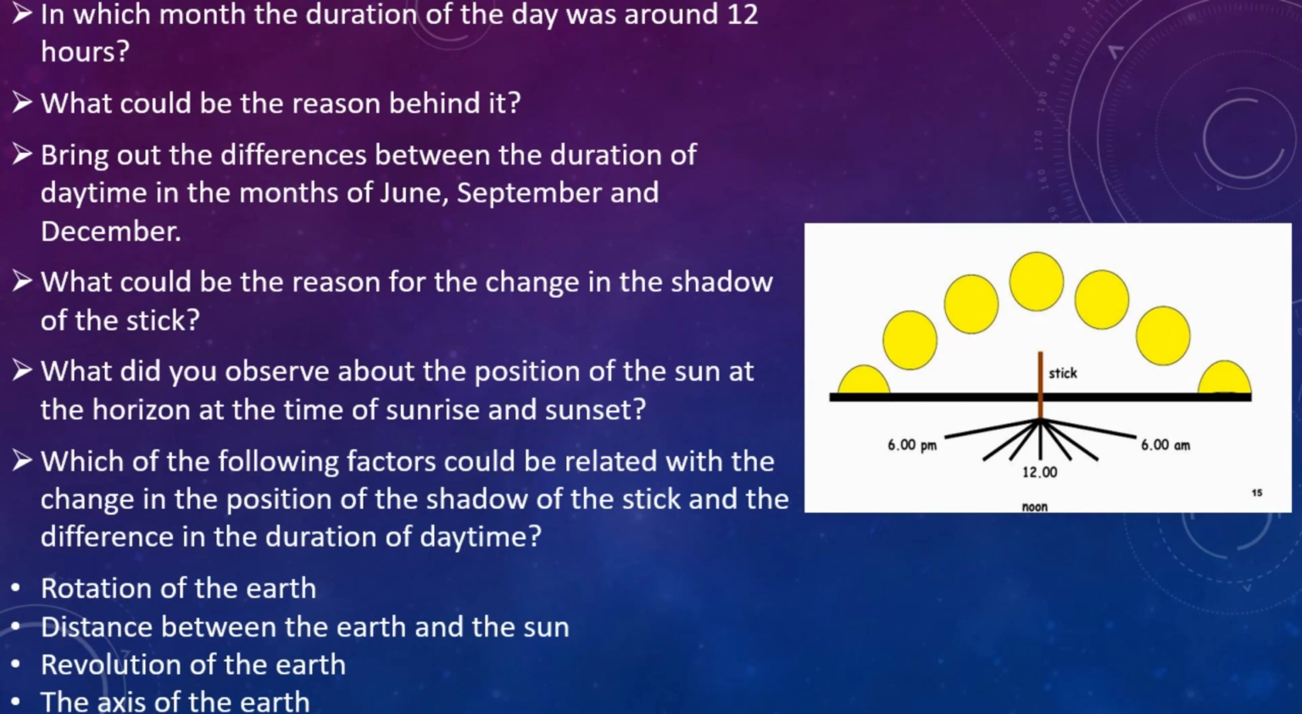Which of the following factors could be related with the change in the position of the shadow of the stick and the difference in the duration of daytime? There are four options given: rotation of the earth, distance between the earth and the sun, revolution of the earth, the axis of the earth. So the answer is revolution of the earth and the axis of the earth.